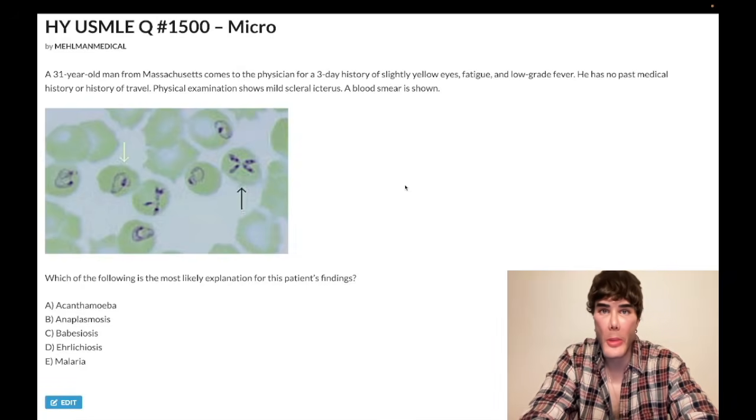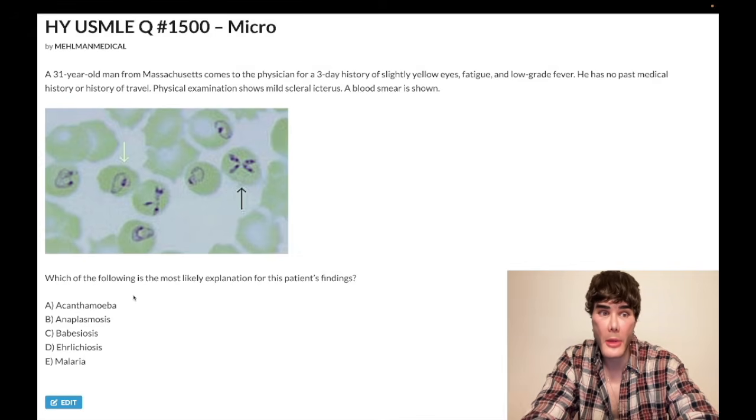We have a 31-year-old man from Massachusetts, with a 3-day history of slightly yellow eyes, fatigue, low-grade fever, no past medical history or travel. And we just tell you scleral icterus makes sense. So in this case, we're looking at a hemolytic disorder here, especially when we look at the smear, very buzzy stuff, as I said. So let's just chop out some of the answers. What's the most likely explanation for the patient's findings?